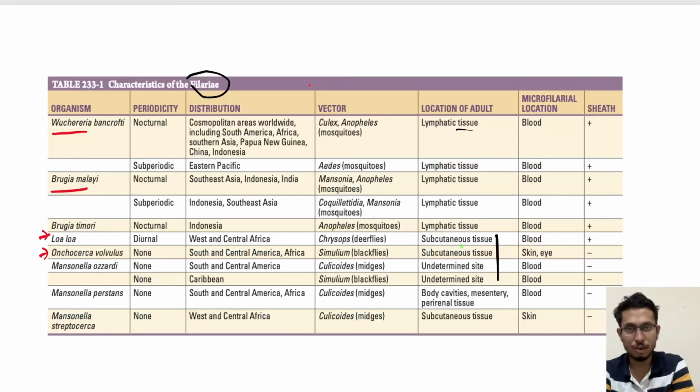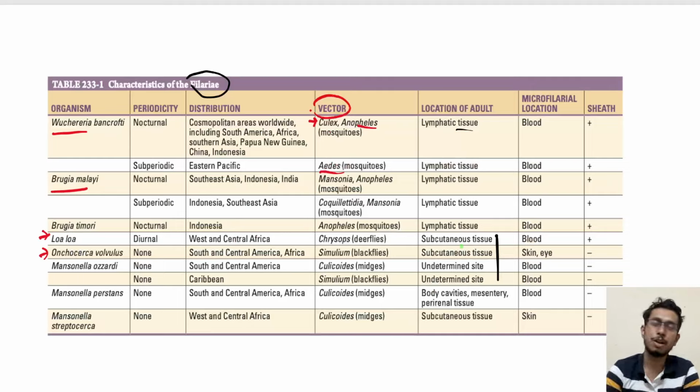Now, in an overall general view, these are vector-borne diseases, most of the vectors being mosquitoes, that is Culex, Anopheles, or Aedes. Wuchereria bancrofti, which is also known for causing elephantiasis, the most famous one, is caused by Culex, Anopheles, as well as Aedes. Culex mosquito causes Wuchereria in urban dwelling conditions, whereas Anopheles and Aedes cause it in the rural region.